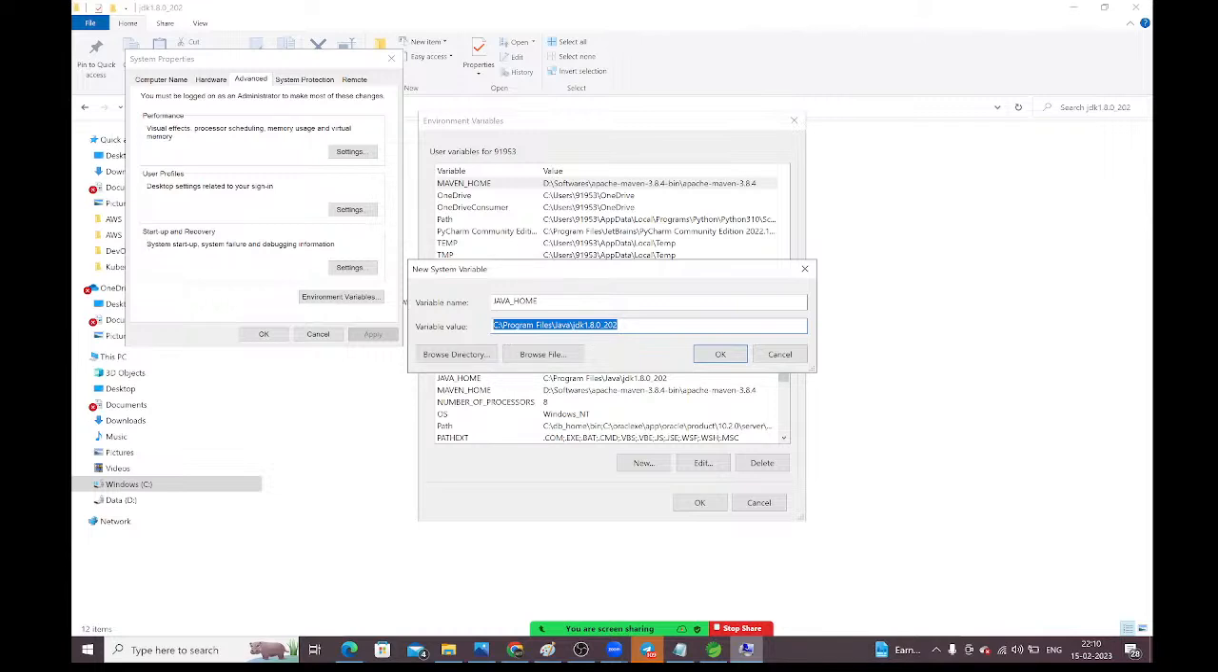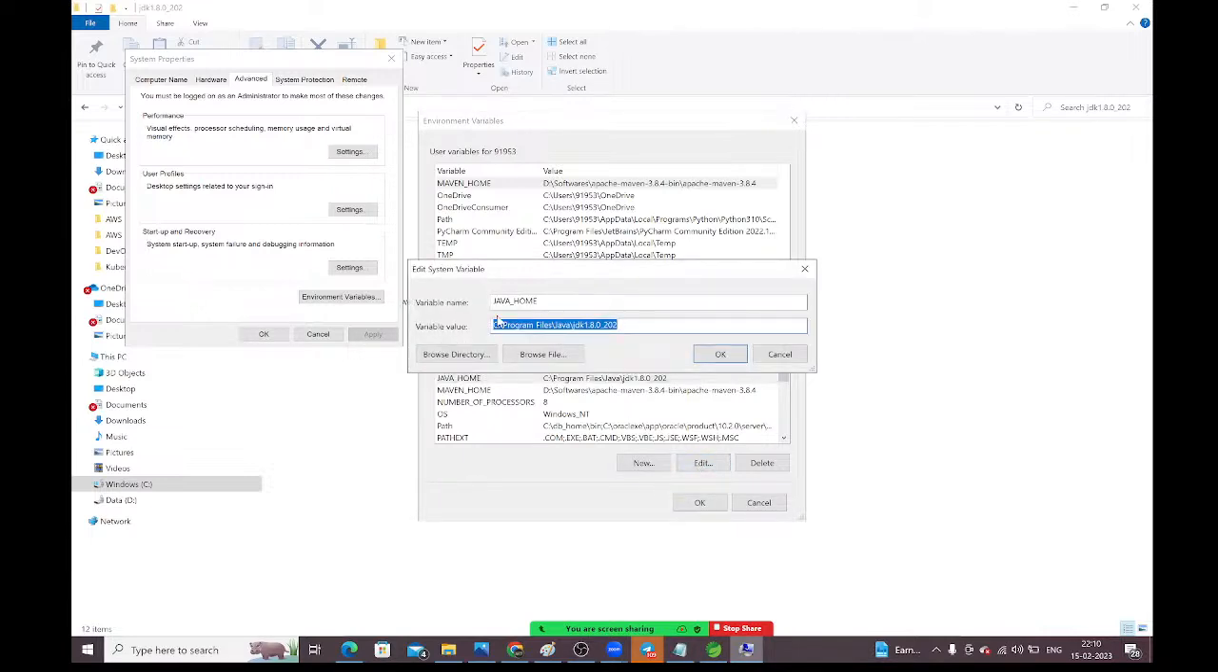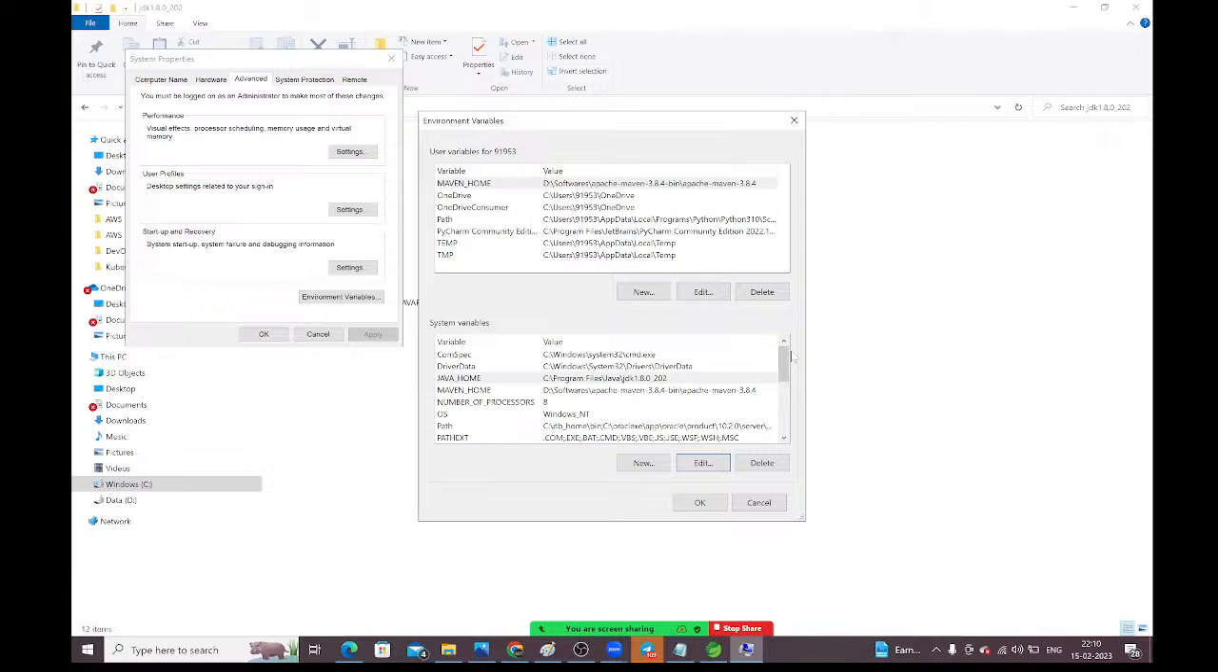Inside C drive, Program Files are available. Inside Program Files, you will get the Java folder. Inside the Java folder, you will get this JDK folder. Up to here we need to give it here, guys. In my case, it is already available. See, guys, Java home. I'm going to click edit. See, guys, Java underscore home. This path we need to give it here. Okay, this is one thing you need to set, guys.